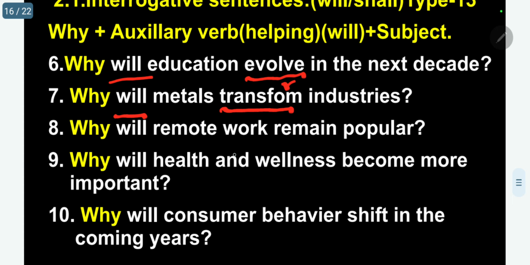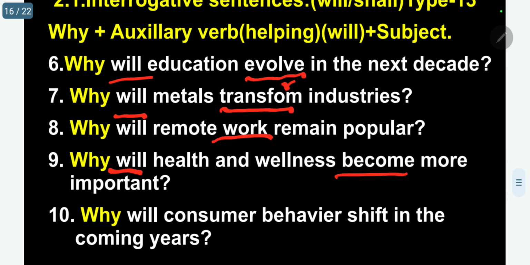Why will remote work remain popular? Remote work, remain popular. Remain is the main verb, will is the auxiliary. Why will health and wellness become more important? More important. Kindly follow. Become is the main verb, will is the auxiliary.